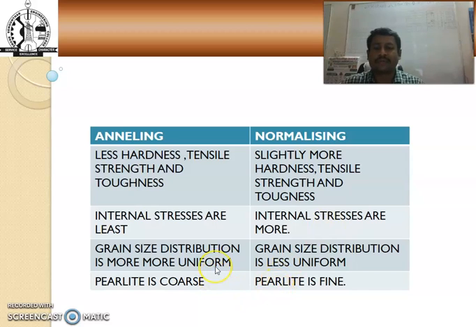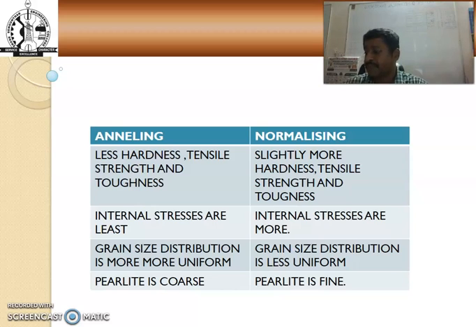In annealing, grain size distribution is more uniform, and in the normalizing process grain size distribution is less uniform, creating a pearlite-like structure, and a fine pearlite structure is obtained after the normalizing process. Comparatively, the annealing process has lower strength and hardness, but when compared to annealing, normalizing gets higher strength and hardness.